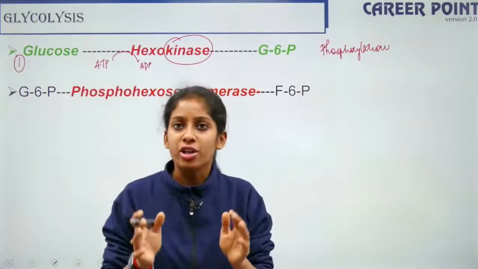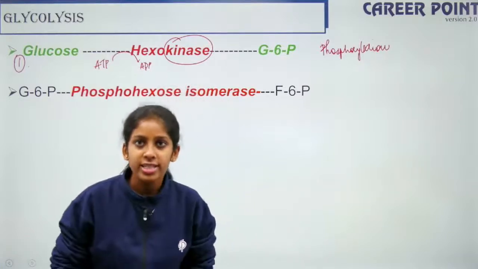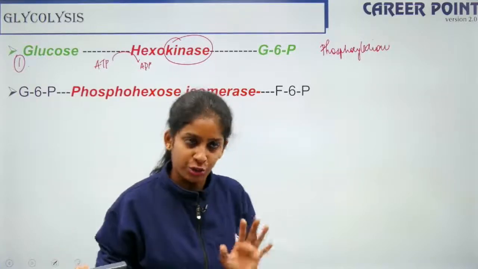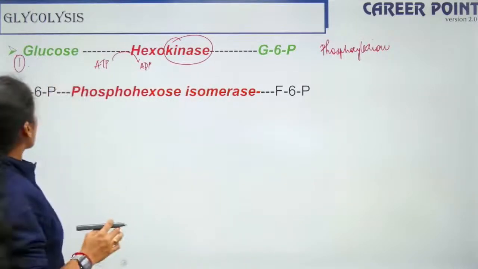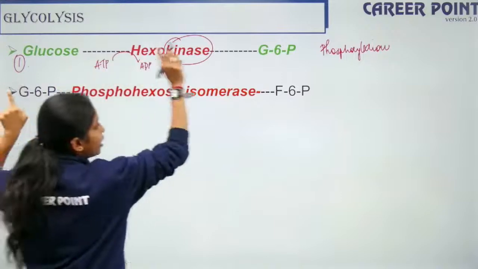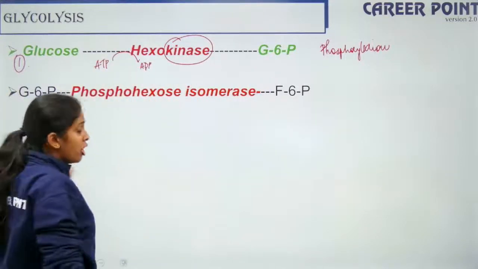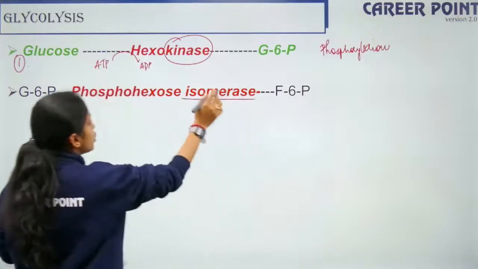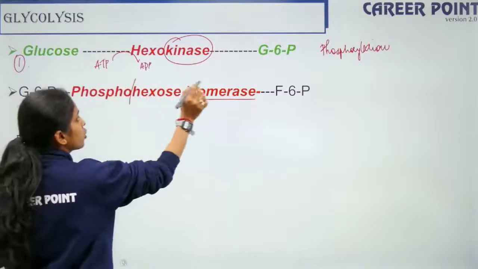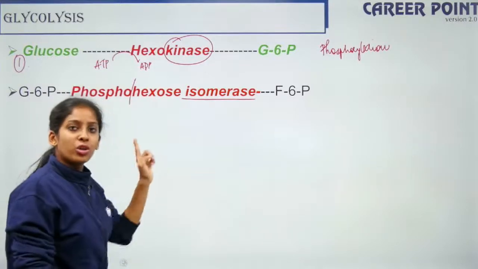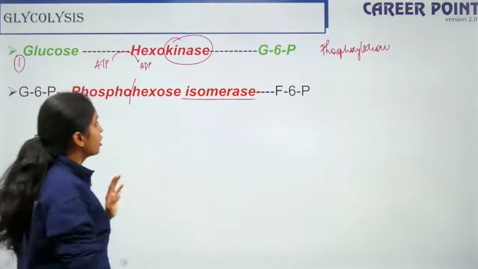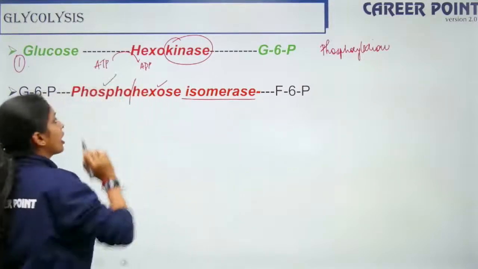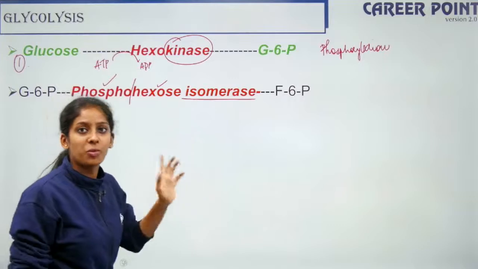So glucose and fructose are isomers, right? Fructose is the sweetest sugar and glucose is the normal blood sugar, right? Yes. So now your glucose 6-phosphate is getting converted into fructose 6-phosphate. Glucose and fructose are isomers, so the enzyme is isomerase. One term, phosphohexose isomerase. Both glucose and fructose are 6-carbon molecules, so it is hexose. Both of them have a phosphate group, so it is phosphohexose isomerase.